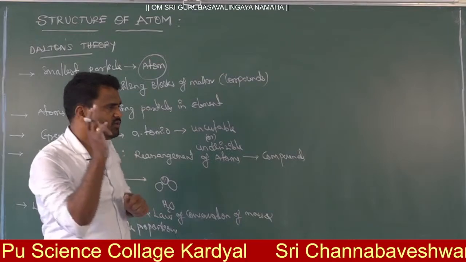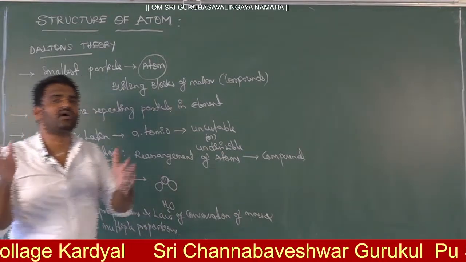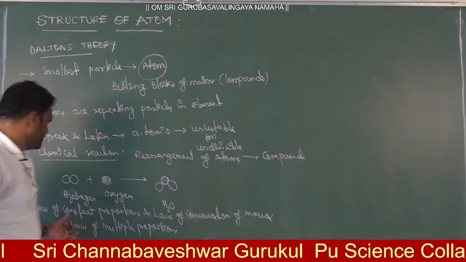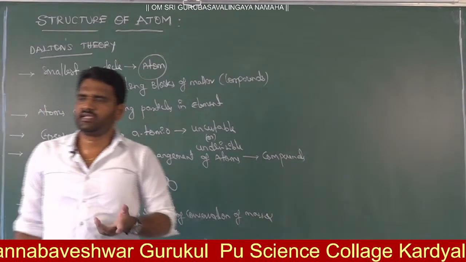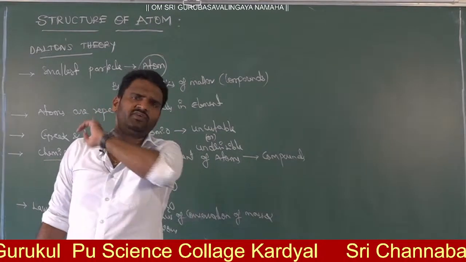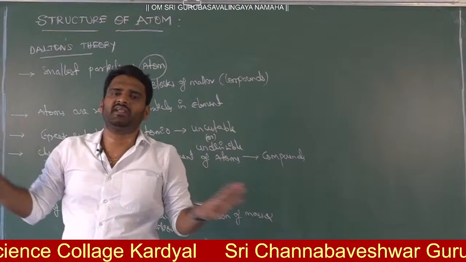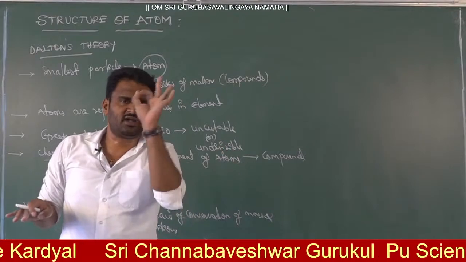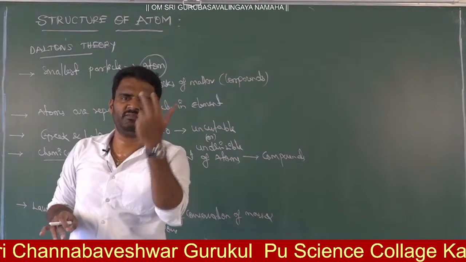We have two hydrogens and one oxygen. That means every compound has its own constant proportion of elements. Yes or no? This is the law of constant proportions. If I have carbon dioxide, it means one carbon and two oxygens. This is constant. One carbon with two oxygens is carbon dioxide only, irrespective of source. From where we get it doesn't matter. Water means one oxygen, two hydrogens, so the formula is H2O.